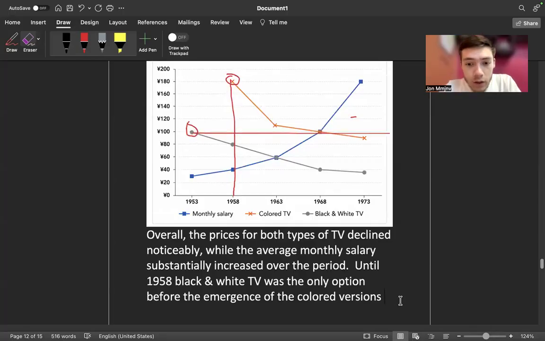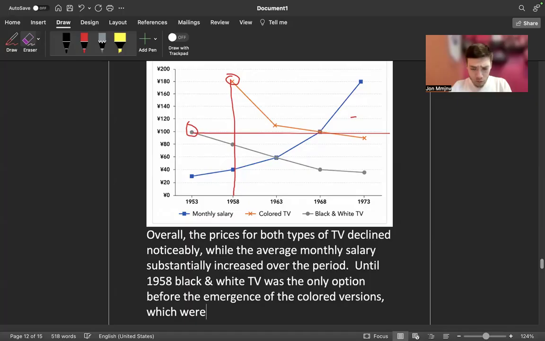But yeah, of the colored versions, which were much more expensive.